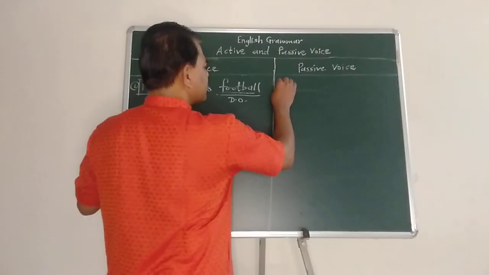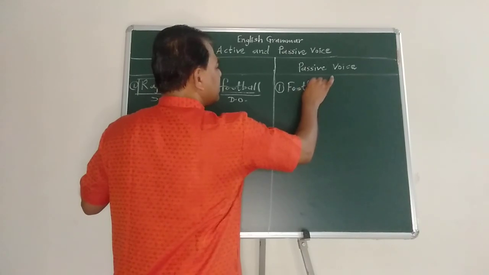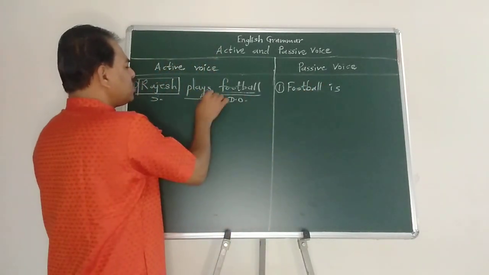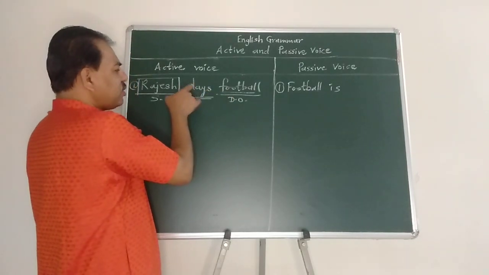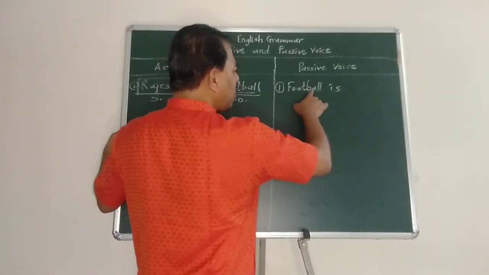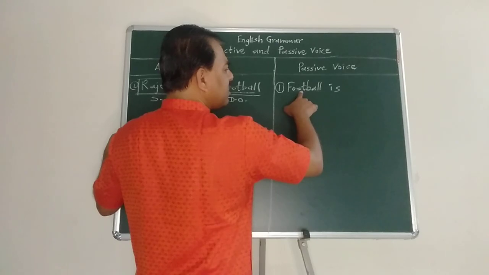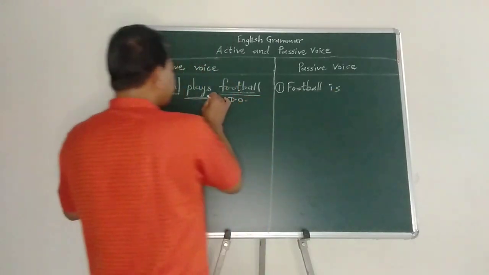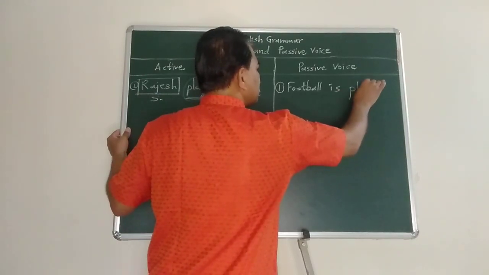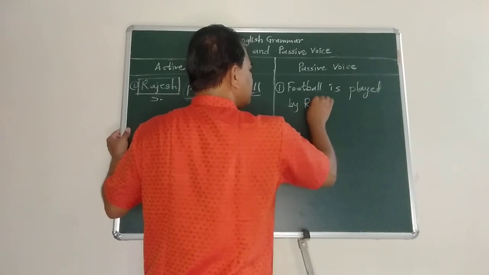So football is. Why is? Because the given sentence in active voice is in simple present tense, so the present form of be. Football, singular number, the object which is taken in place of the subject. So football is, past participle of play, played by Rajesh.